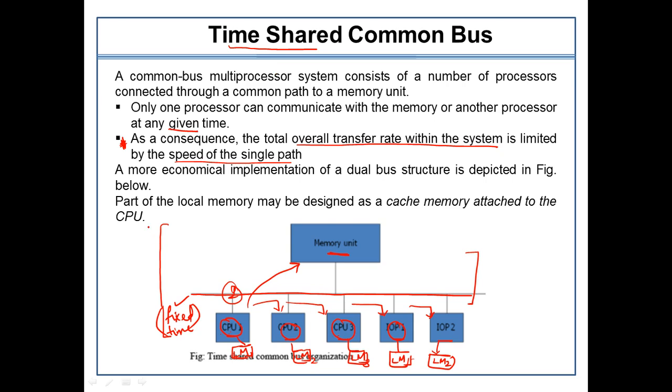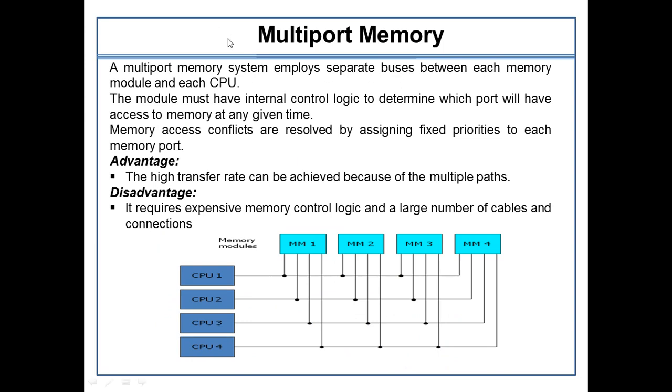Let's go to the second part now, which is the multi-port memory. The problem of the time shared system was congestion in the traffic because there was only a single path existing. So in the multi-port memory, we tried to eliminate the limitations of time shared.